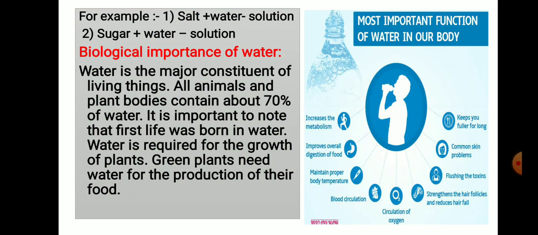All living organisms have enormous quantity of water in their body. Plants and animals have 70% of water in their body. Origin of very early life took place in water, means the first life was born in water. Water is essential for the biological activities of plants and animals. Water is required for the growth of plants, and green plants need water for the production of their food. Even human beings also need 70% of water.